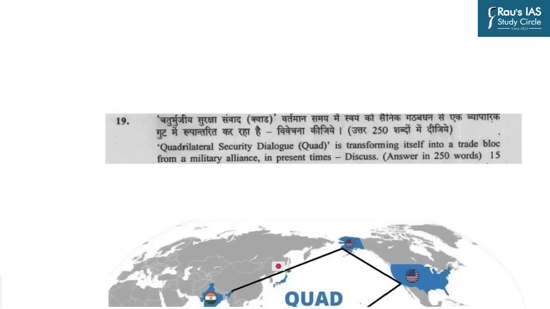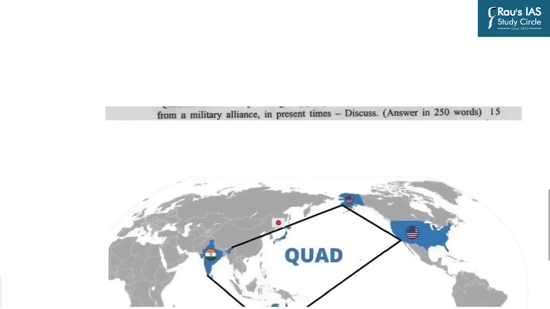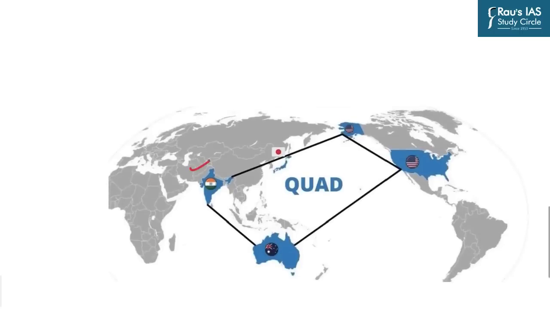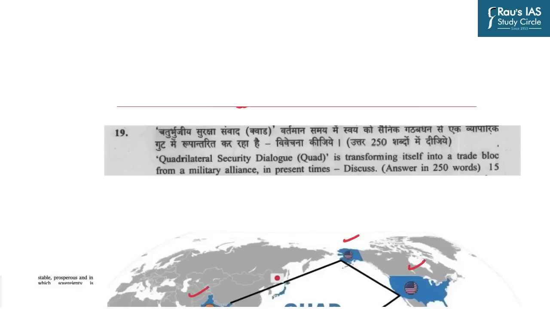Now, this Quad grouping is very famous and we are already aware of the important members of this Quad grouping, that is India, Australia, US and Japan. Further, the relevancy of this topic can also be gauged through the previous year question which was asked in UPSC 2020. Now read this question carefully. The question said that the Quadrilateral Security Dialogue, that is Quad, is transforming itself into a trade bloc from a military alliance in the present times. Discuss.